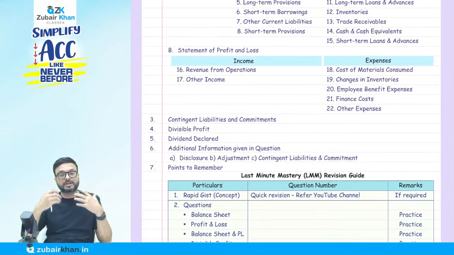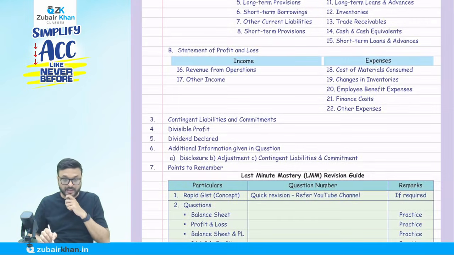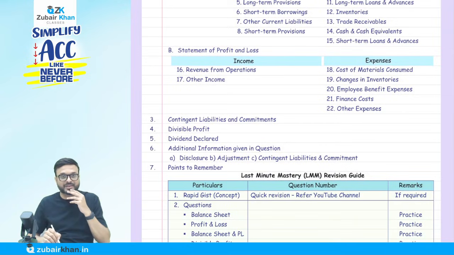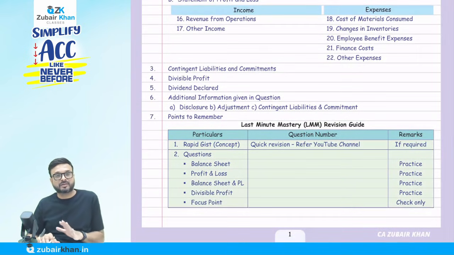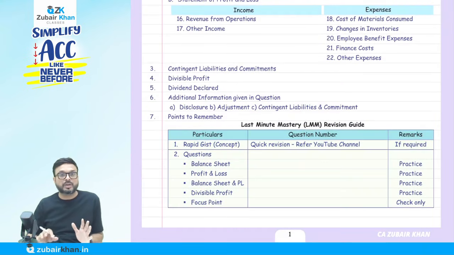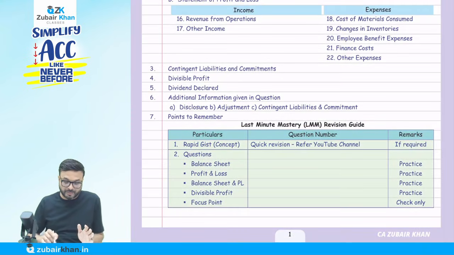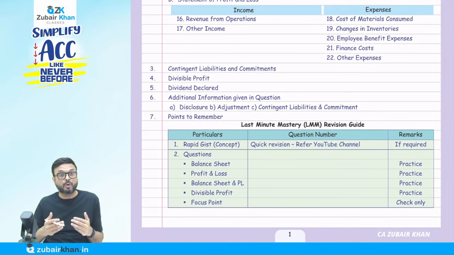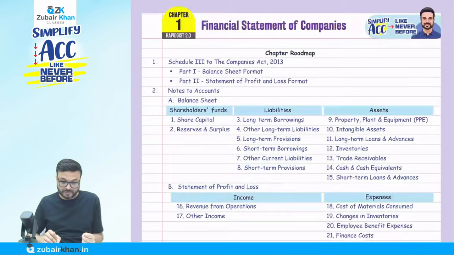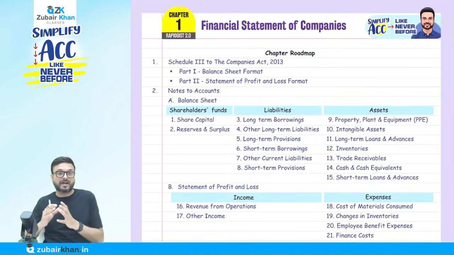There are some other concepts that we are going to cover in this chapter: contingent liability, commitment, divisible profit. Don't worry, we'll cover each and everything. Dividend declared, and many other disclosure points, we are going to discuss in detail. As today is our first session only, we'll conclude it here. Tomorrow I am going to start from Chapter 1, the financial statements of a company and how to prepare the schedule of this. Part 1, the balance sheet format, and Part 2, the statement of profit and loss, I will discuss with you.